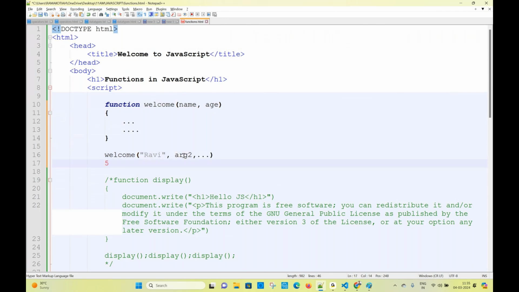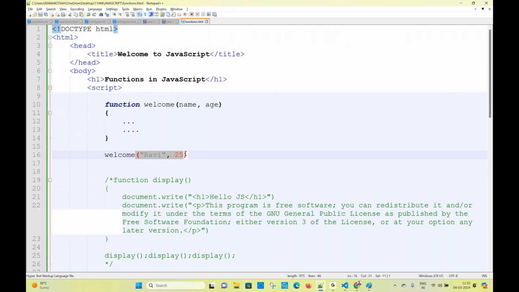All of you see this carefully, guys. What is the value of name? Ravi. What is the value of age? 25. These are called parameters. These are called arguments. Argument 1 value will be saved in parameter 1. Argument 2 value will be saved in parameter 2. If you create a function with two parameters, you have to call the function with two arguments. It's a mandatory rule in every function, in every programming language.